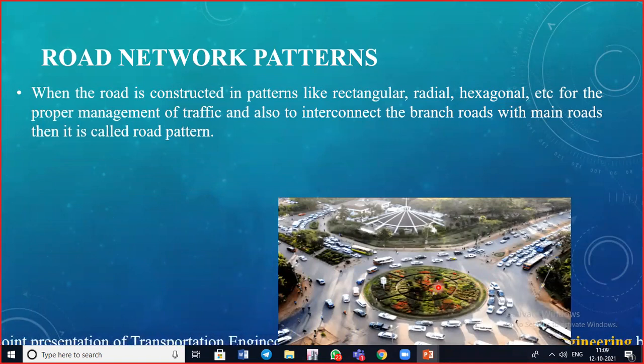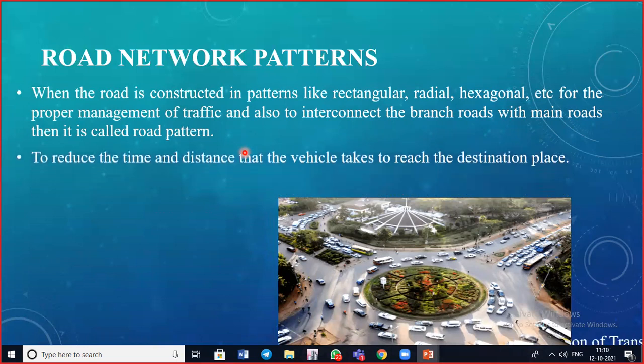Rectangular means they are perpendicular to each other. Here you can see a radial one, in which the center part is radial and the roads are connected with each other, connecting the branch roads with the main roads. So it is called a road pattern.